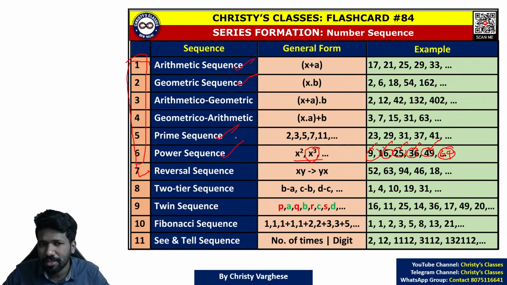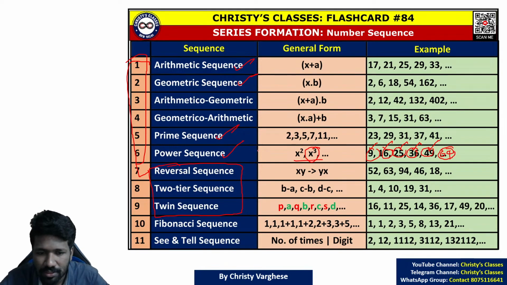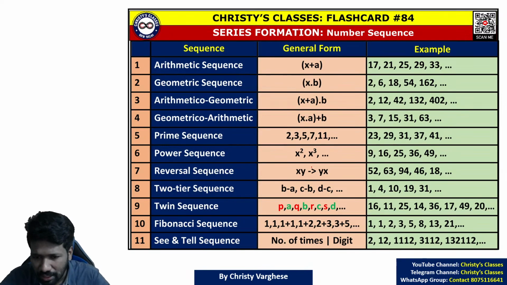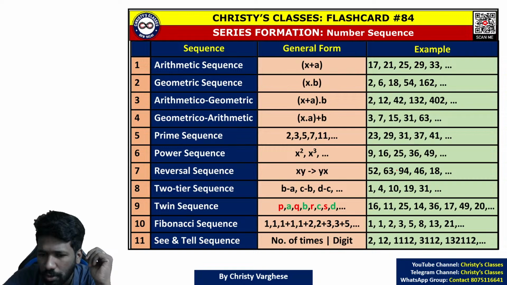We will discuss these 3 also, then we will discuss about variations of sequences. So using the first 6 sequences, you can form other sequences like reversal, two-tier, twin sequence. Reversal sequence means just the terms are reversed to form the pattern.